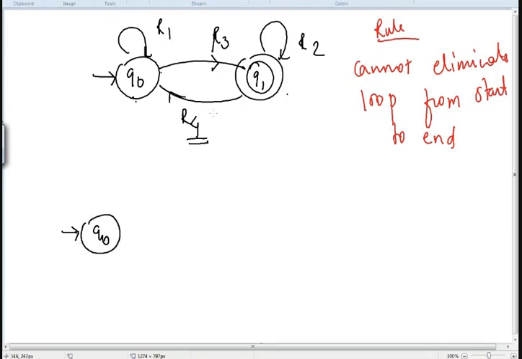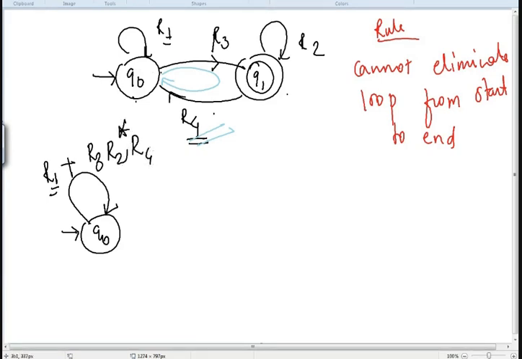So see how I am going to write for Q0. Now I want to eliminate R4. Okay, just pay attention. I need to eliminate R4. So I can start from Q0, move around and reach Q0. For that purpose, I can move this n number of times. So I am writing R1 as it is, but when I start from Q0, it will be R3, R2 star, R4.